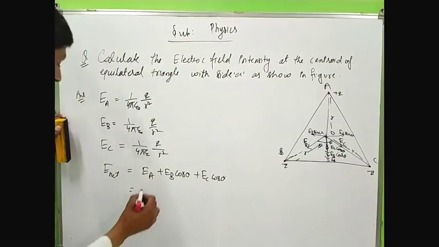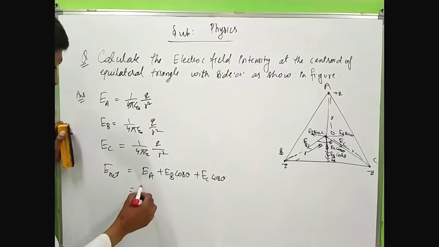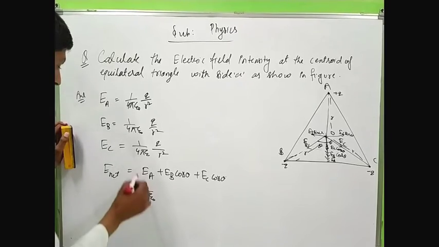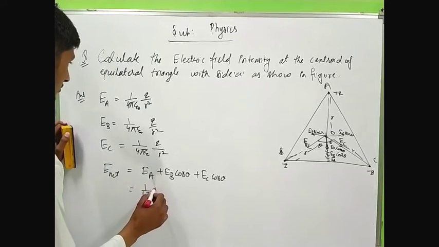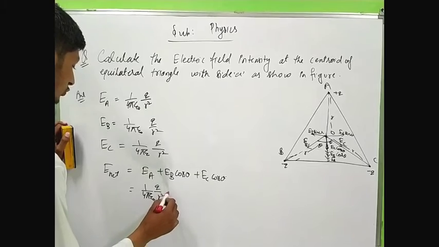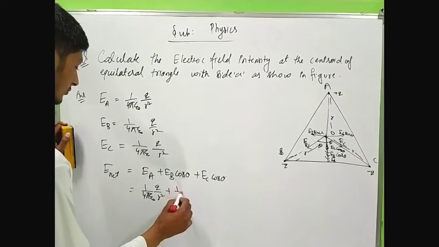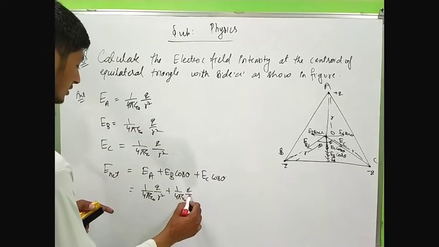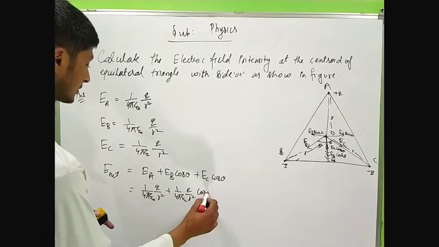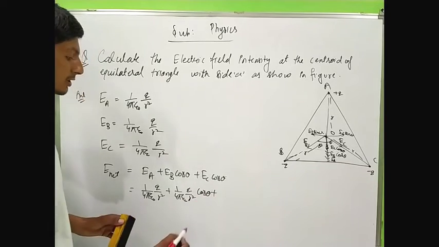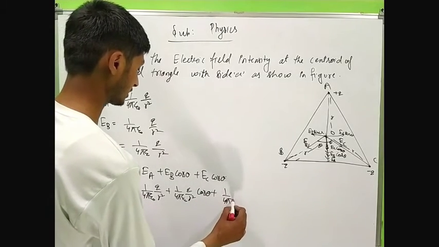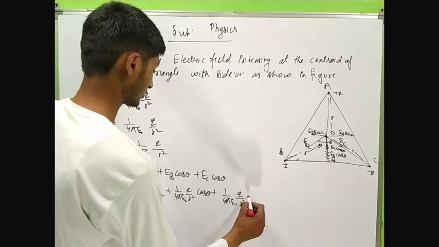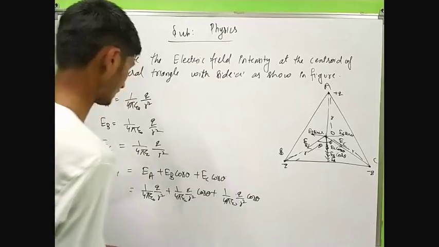Now putting the values: 1 by 4 pi epsilon naught q by r square plus 1 by 4 pi epsilon naught q by r square cos theta plus 1 by 4 pi epsilon naught q by r square cos theta.